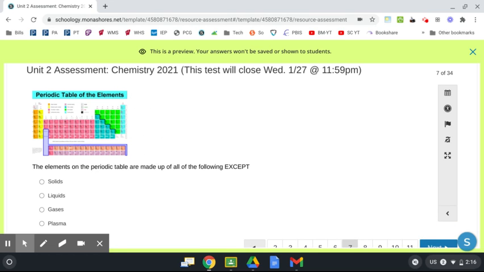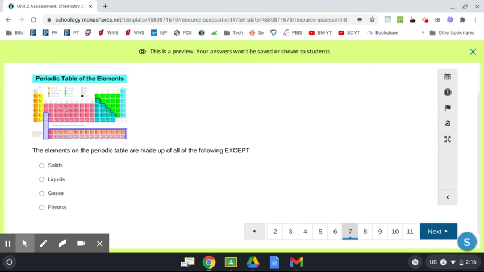Number 7. This is the periodic table of elements. The elements on the periodic table are made up of all of the following except. So you're looking, these are all of these except one of them. You want the one that it's not. Solids, liquids, gases, plasma.